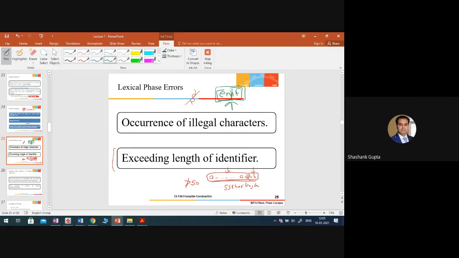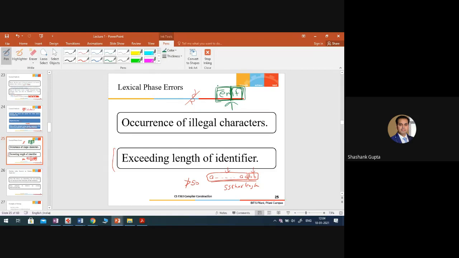Priority in between the identifiers and the keywords. If the language specification says that if there is an overlap between the identifiers and the keywords, always give the keywords higher priority, fine. Then the lexical analyzer will say, according to me, this is a word boundary, and this will be recognized as an if keyword, and this will be recognized as an identifier. This is one answer to your question.